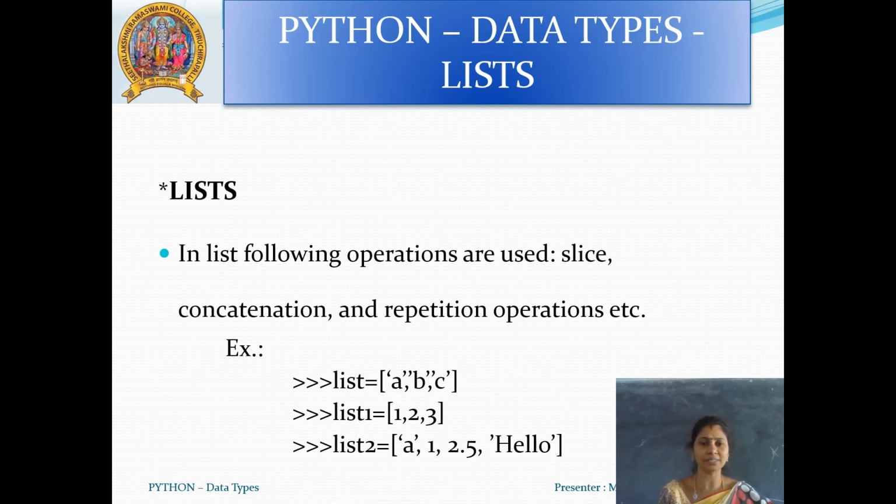For example, list equal to A, B, C. Next is list 1 equal to 1, 2, 3. List 2 equal to A, 1, 2.5, hello. So we are using fully characters, numbers, and mixed mode. Mixed mode is nothing but a combination of letters and numbers.